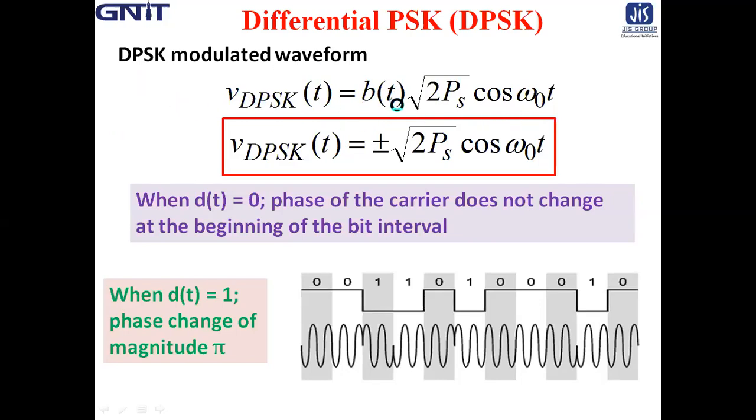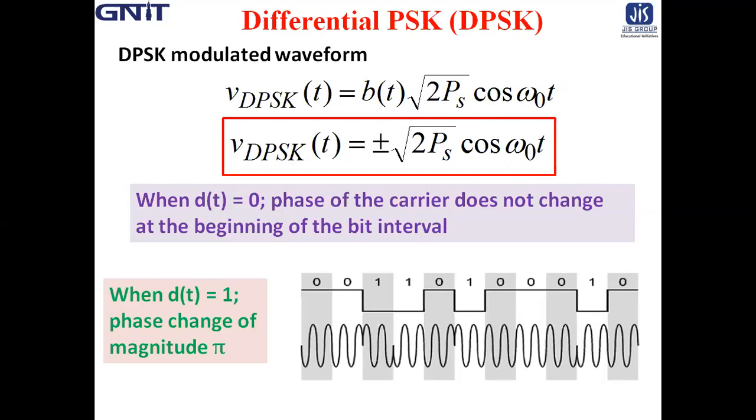So the DPSK modulated waveform is represented by V_DPSK(t), which is equal to bt root 2 Ps cos omega 0 t. So we know that bt has two levels, either it is +1 or -1. So it is plus minus root 2 Ps cos omega 0 t.